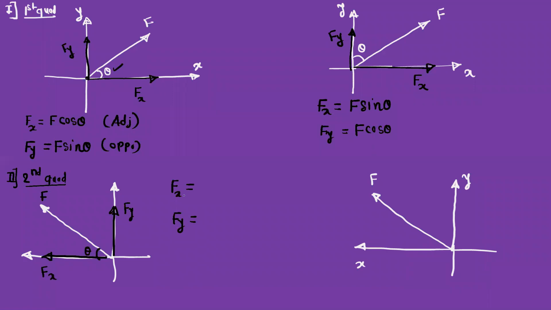So the Fx value will be cos theta only because theta is given with respect to the x axis. So we will write this as F cos theta, and the Fy value will become F sin theta. Okay. So what is the only change when the force is acting in the second quadrant?